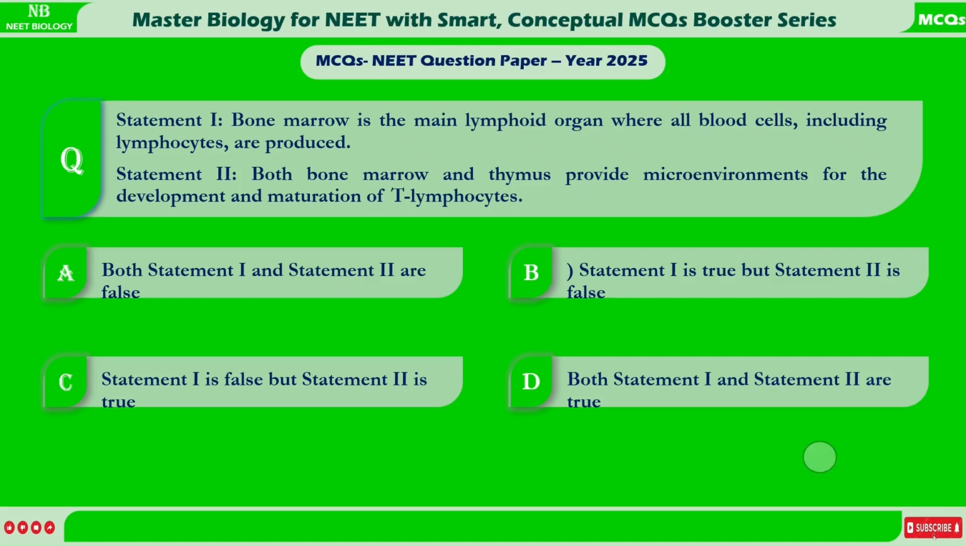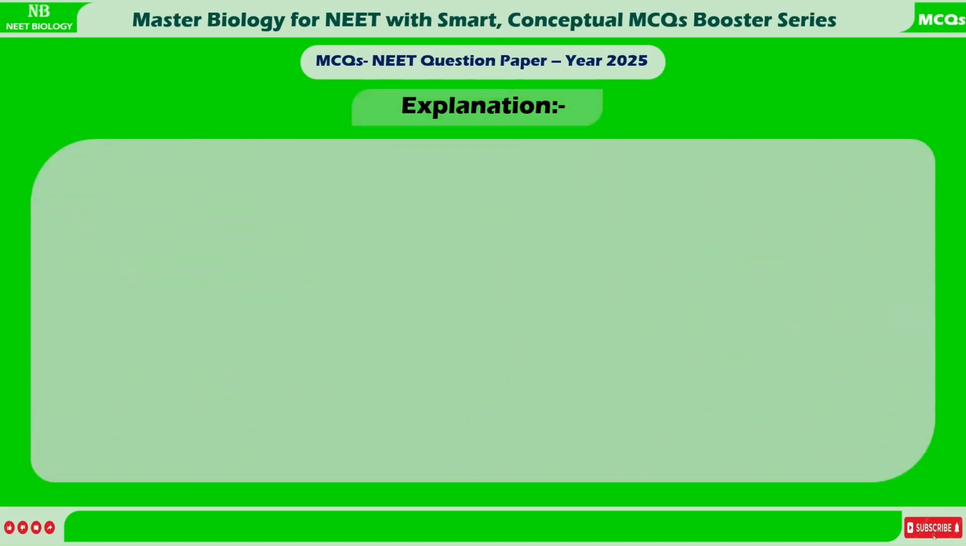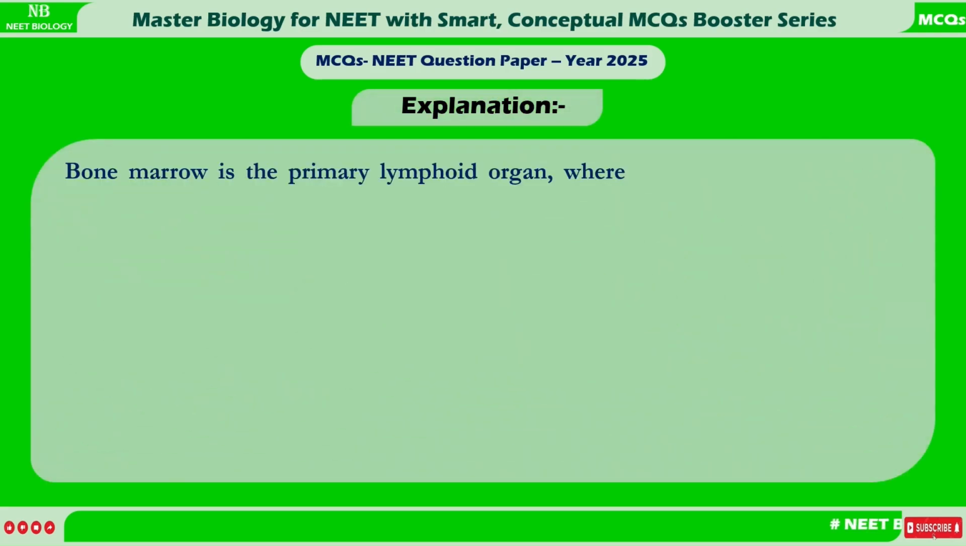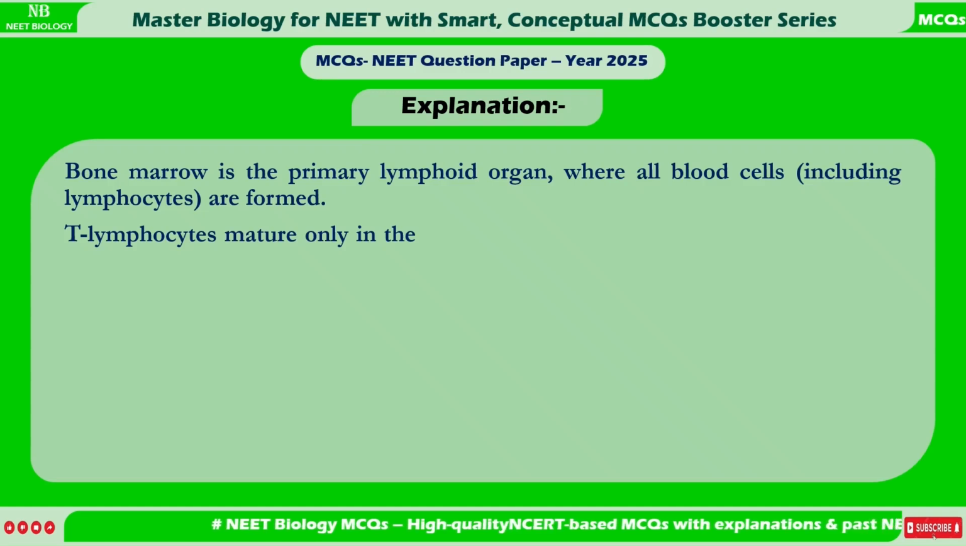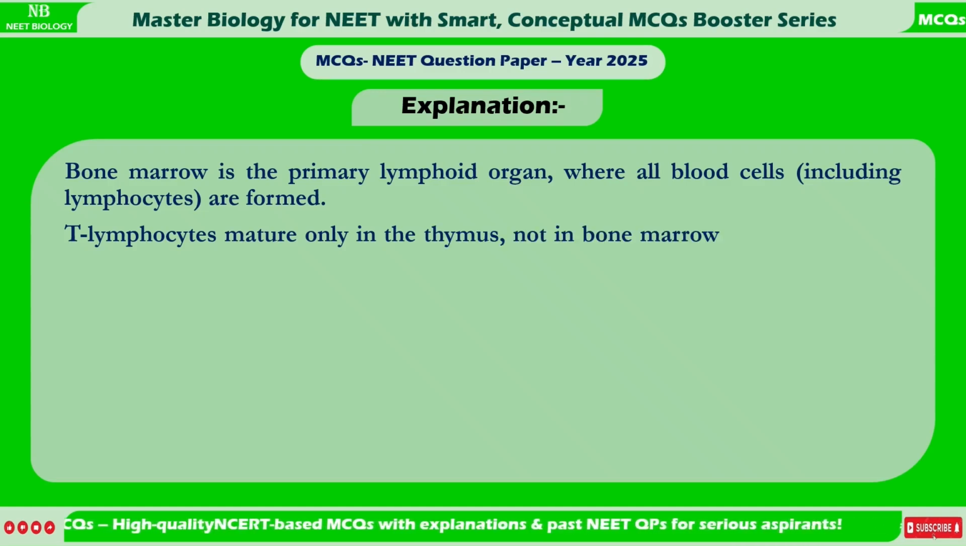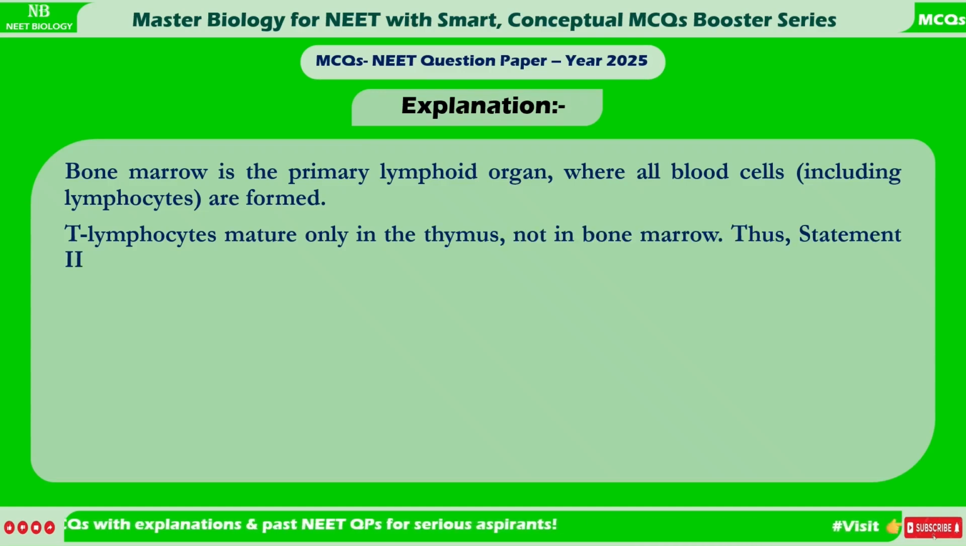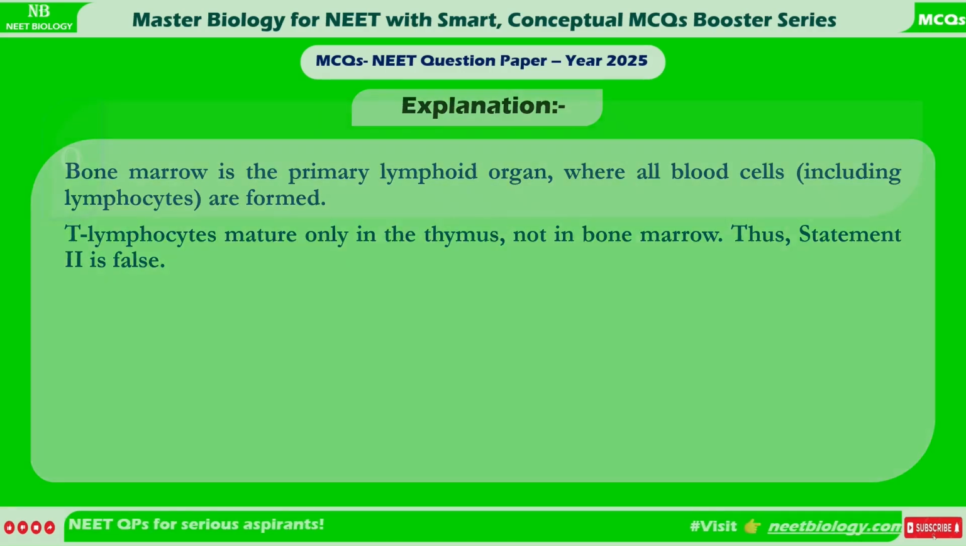Correct answer. B. Statement 1 is true but Statement 2 is false. Explanation. Bone marrow is the primary lymphoid organ where all blood cells, including lymphocytes, are formed. T lymphocytes mature only in the thymus, not in bone marrow. Thus, Statement 2 is false.